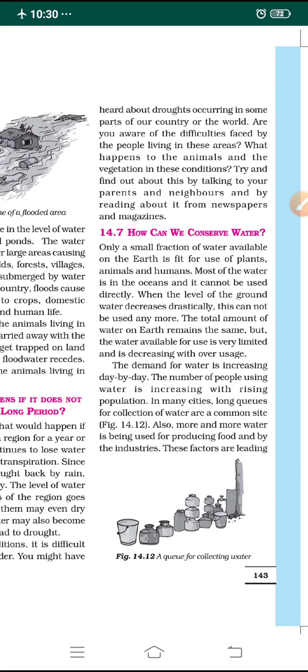What happens to the animals and vegetation in these conditions? All the plants dry up and die, and the animals don't get water to drink or food. Try to find out the reasons for this: what happens if it does not rain for a long time?